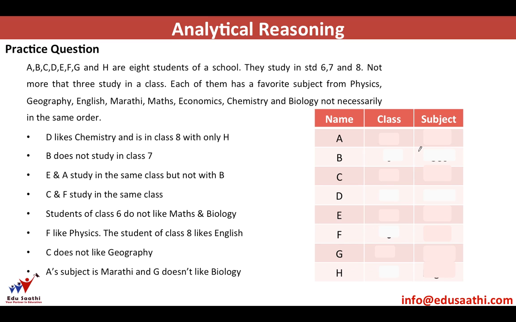So there are 8 students in a school. There are 3 classes, 6, 7, 8, and not more than 3 study in a class. So at max, there could be 3 students. So 3 plus 2 plus 2 is a possible option, but this doesn't make 8. So the only possible option would be 3, 3, 2. So there will be 2 students in a particular class, and in the remaining 2 classes, there will be 3